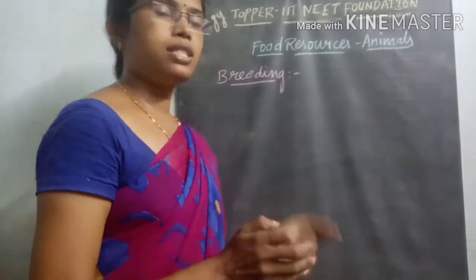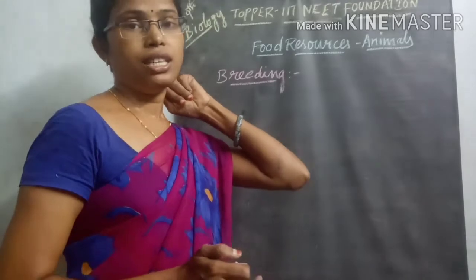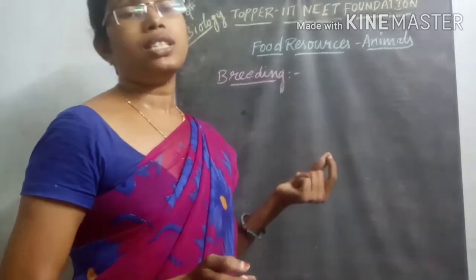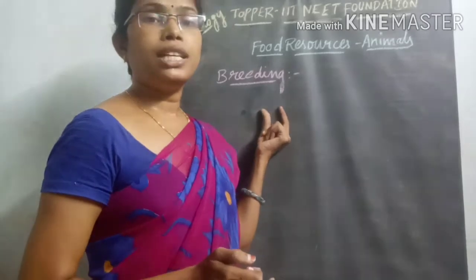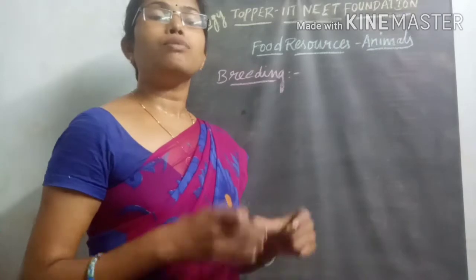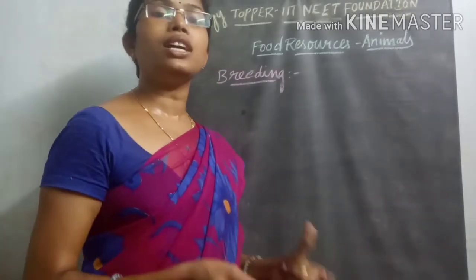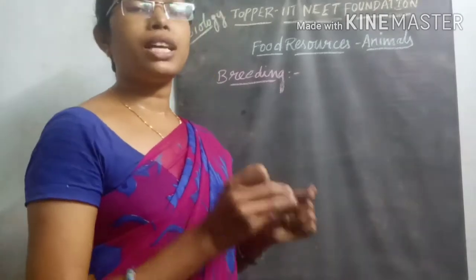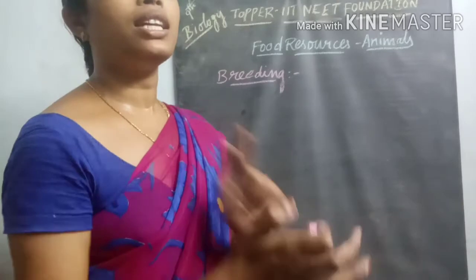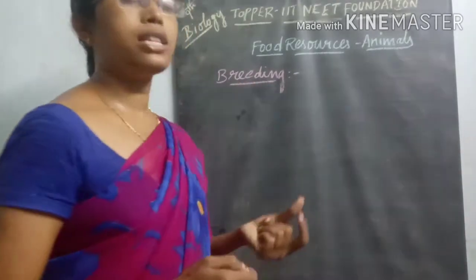For that process, we do a process called breeding. By the breeding process, we develop more highly developed organisms, and whatever characteristics are present in one generation are also repeated in the next generation. This type of process is called breeding.